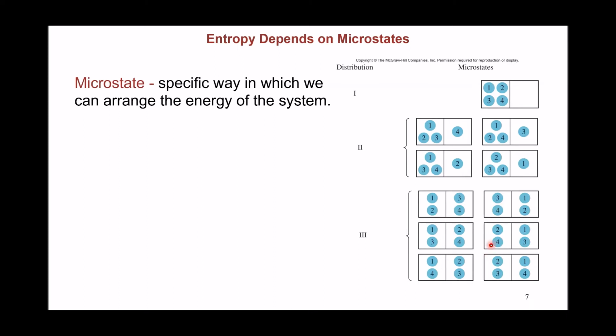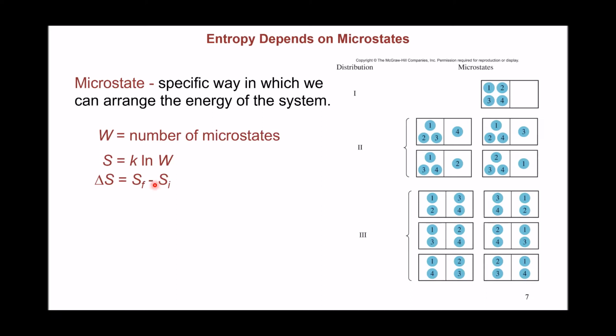So if we define the number of microstates as W, the entropy of the system is going to be defined according to this formula here, to be proportional to the natural log of the number of microstates describing the system. And based on that, and since entropy is a state function, the change in entropy is going to be the entropy of the final state minus the entropy of the initial state.